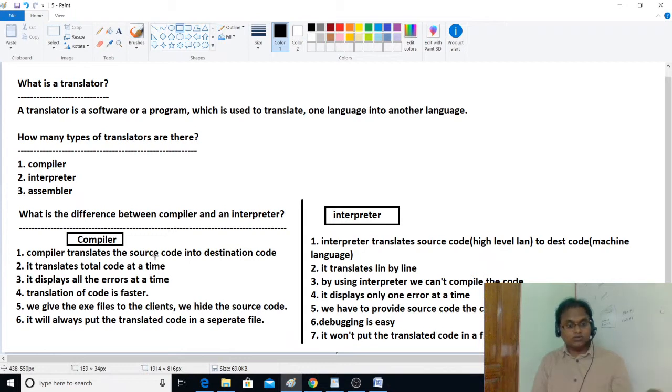Compiler translates the source code into destination code, and it translates the total code at a time, right? It displays all the errors at a time, and translation of code is faster. We know that. It gives the .exe file to the clients. I already told you yesterday, compiler puts the translated code in a separate file. That is the mannerism of compiler. Okay, and it always puts the translated code in a separate file, right? Next, we can give some more points also here.